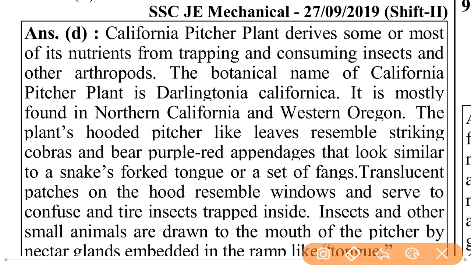California pitcher plant derives some or most of its nutrients from trapping and consuming insects and other arthropods. The botanical name of California pitcher plant is Darlingtonia californica. It is mostly found in northern California and western Oregon. The plant's hooded pitcher-like leaves resemble striking cobras and bear purple-red appendages that look similar to a snake's forked tongue